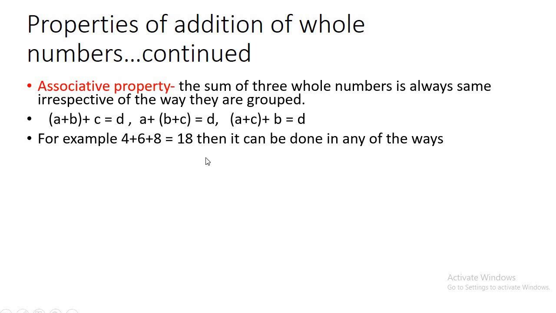Now how does our mind calculate 18? Either we add 4 and 6 first, that gives us 10, and 10 plus 8 gives us 18. Or we can do it this way. We can group 6 and 8 first. 6 plus 8 gives us 14, and add 14 to 4. This also gives us 18.